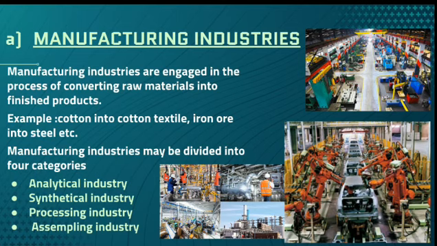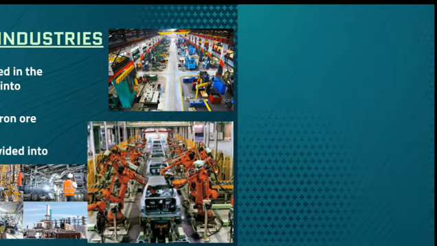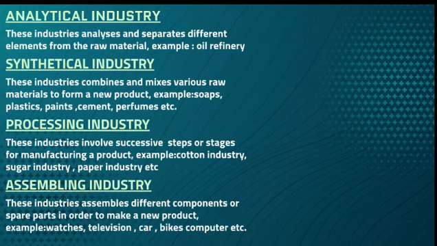So manufacturing industries may be further divided into four categories, that is analytical industry, synthetical industry, processing industry, and assembling industry. So we shall study this one by one. That is, the first one is analytical industry.